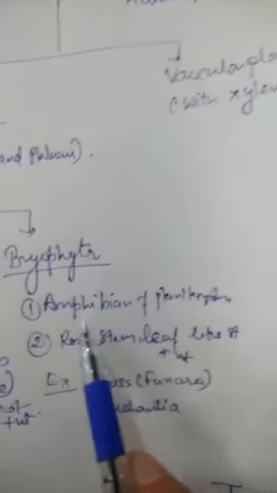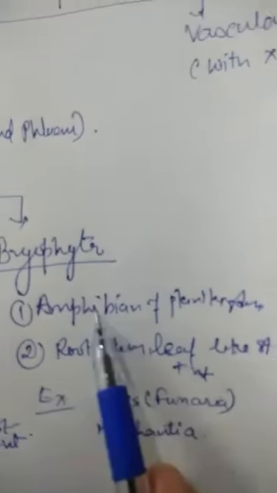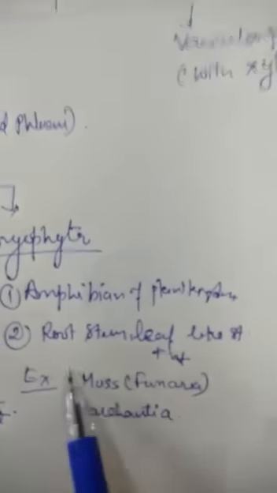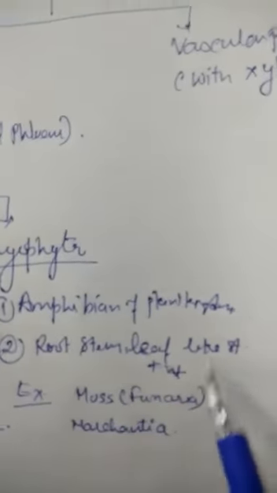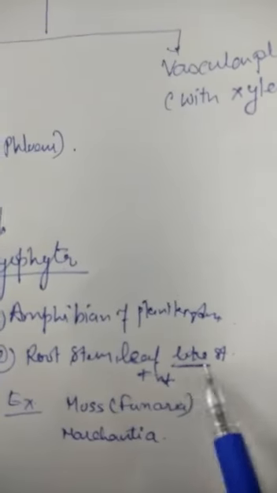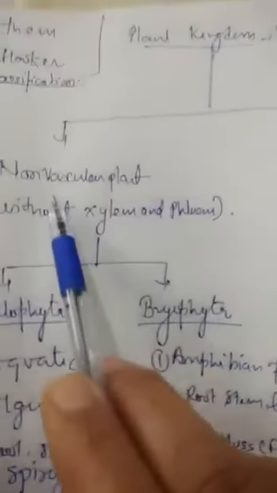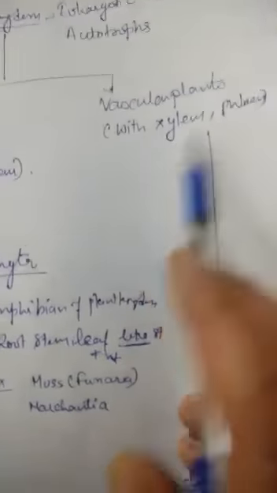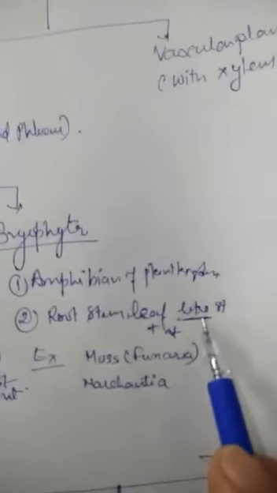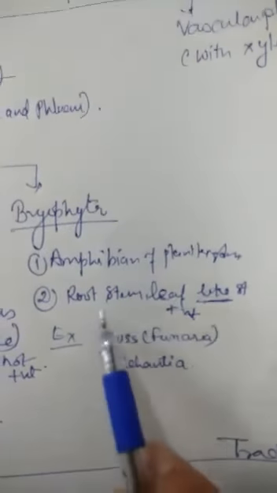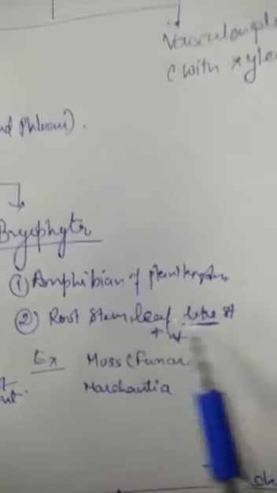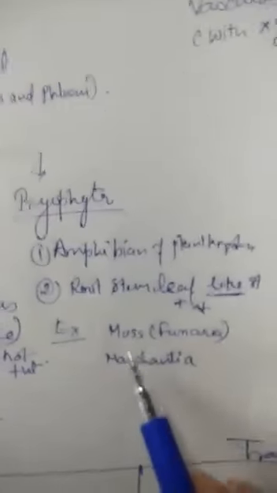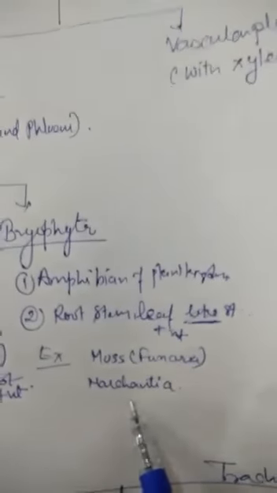Then comes the Bryophyta. Bryophytes are considered the amphibians of the plant kingdom. They have root, stem and leaf-like structures. "Like" is a very important word because they are non-vascular plants. Until the vascular structures form, we cannot say root, stem and leaf are present. We have to say root, stem and leaf-like structures are present. Examples are moss and Marchantia.